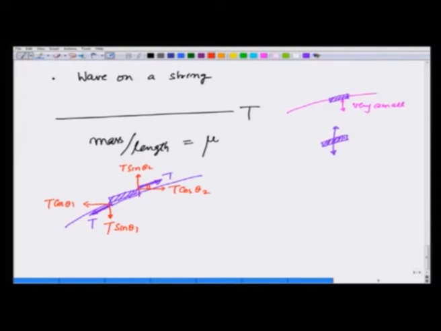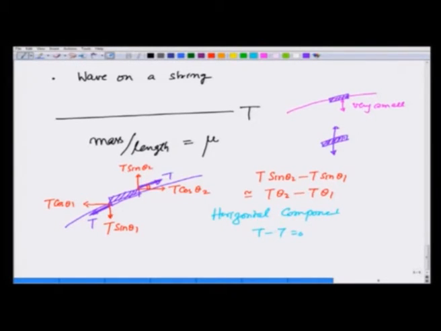Therefore, the net vertical force is T sine theta 2 minus T sine theta 1, and if the amplitude is very small, I can roughly write this as T theta 2 minus T theta 1, and the horizontal component is T minus T, which is 0.